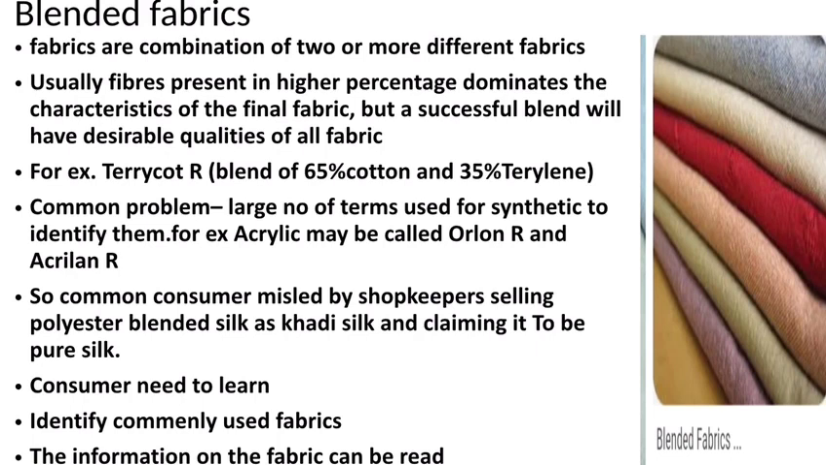So usually the fibers present in higher percentage dominate the characteristics of the final fabric. But a successful blend will have desirable qualities of all fabrics. So what is a blended fabric? A combination of two or more different fabrics. A popular example is terrycot, which is a blend of 65% cotton and 35% terylene.